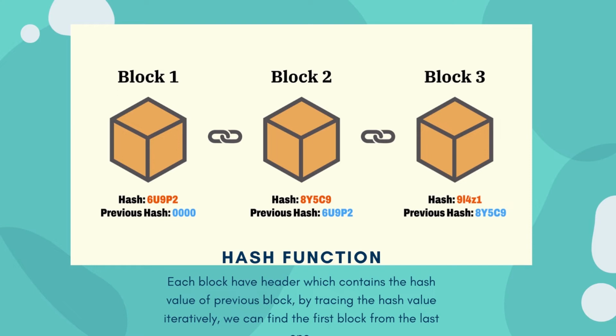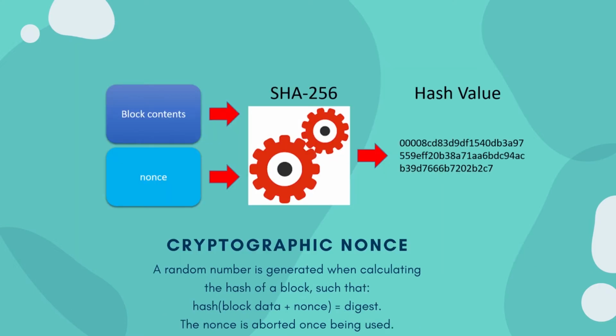Once a block has been added to the main chain, any change to the block will also change its hash value, thus making an obvious mismatch between the tampered block and the block that follows it. A cryptographic nonce is basically a random number used to further improve hash function performance. The random number is added to the data and then computed through a hash function. Because a nonce is discarded after one use, it makes it even harder for an invader to forge a fake chain.